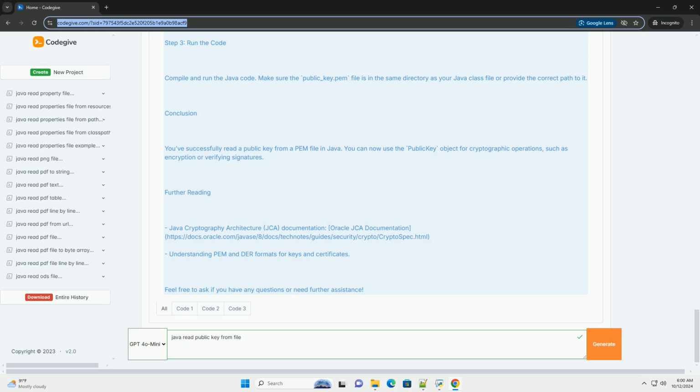Further reading. Java Cryptography Architecture, JCA, Documentation, Oracle JCA Documentation, https://docs.oracle.com/javase/8/docs/technotes/guides/security/crypto/CryptoSpec.html. Understanding PEM encoded formats for keys and certificates.